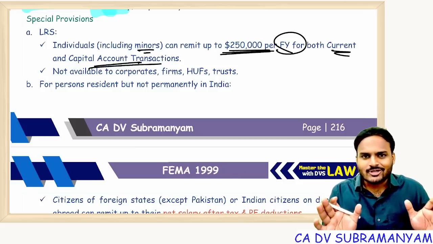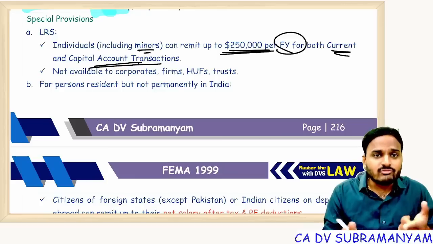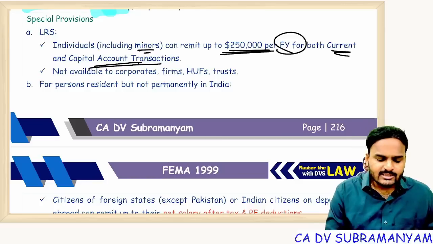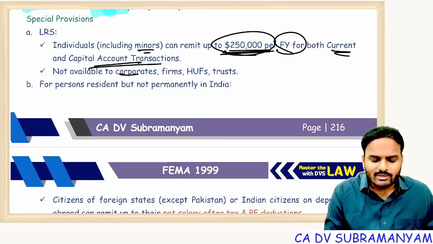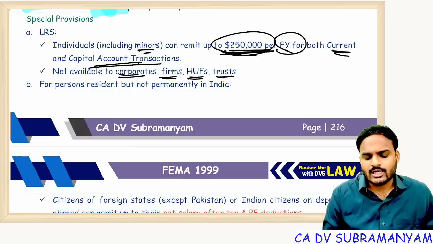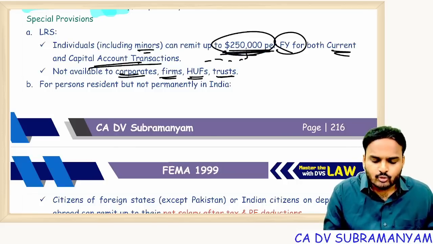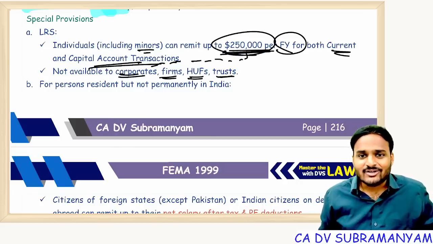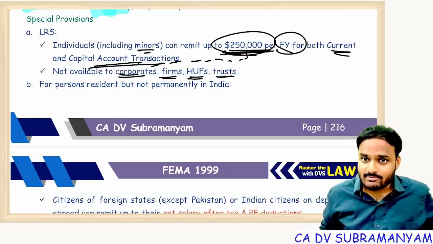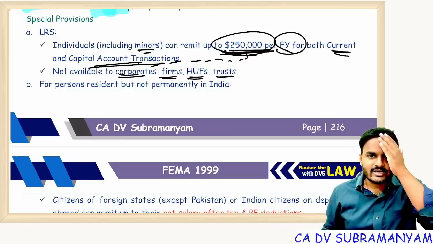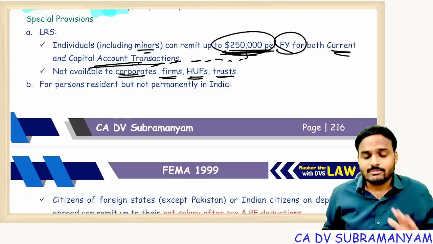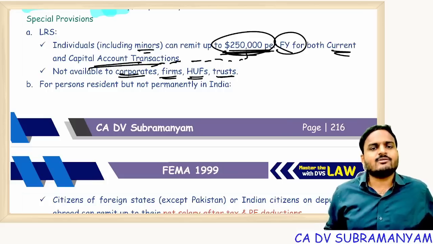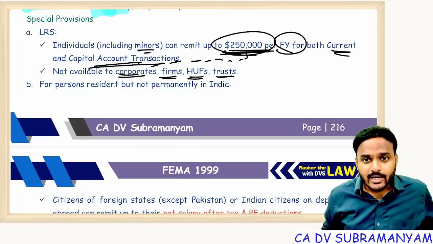It's current plus capital, per individual per financial year, $2.5 lakh. And this benefit is not available to corporate firms, HUFs, trusts. Why? Suppose this benefit is allowed to corporates, then I'll incorporate 10,000 companies and misuse the foreign exchange reserves of the country. So for corporates, firms, HUFs, trusts, separate points are there.